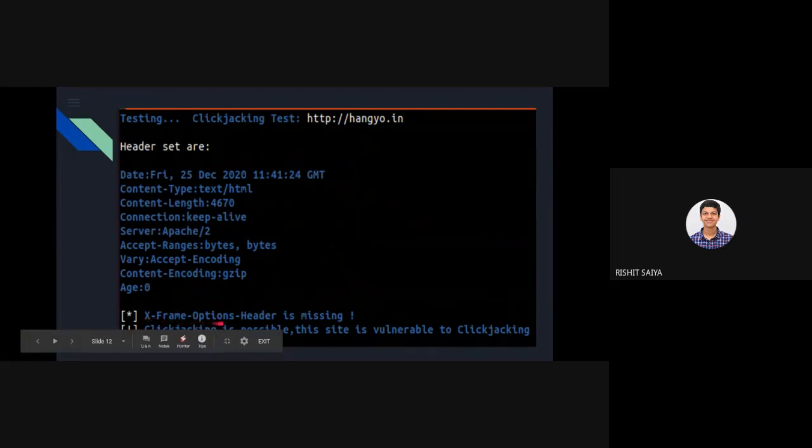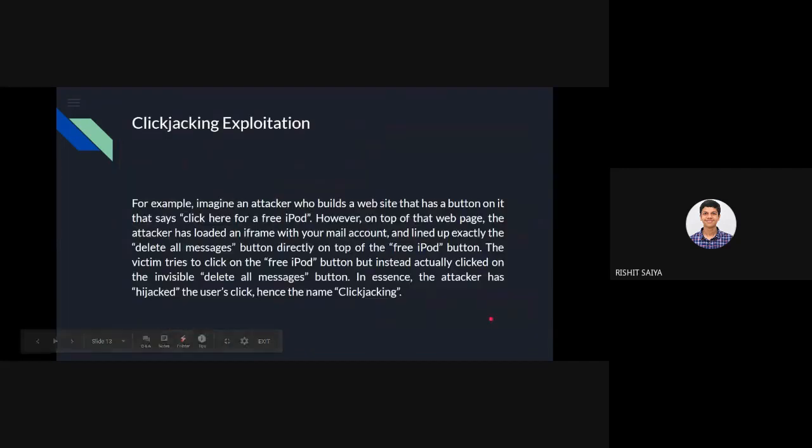And the X-Frame-Options header is missing. I have not explored this as of now, but it even says clickjacking is plausible, and this site is vulnerable to clickjacking. This is what I came to know, but I would show one more thing later. On how it is being exploited, let us give a glance to that as well.